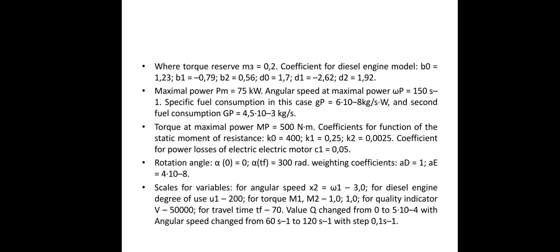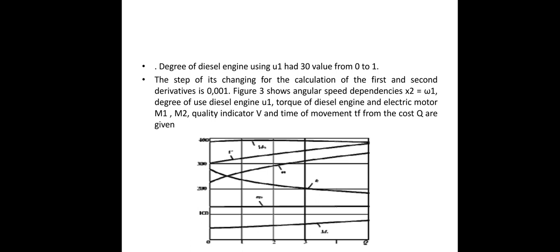The angular speed at maximum power, omega p, is equal to 150 per second. The maximum torque is 500 newton-meters, and the electric vehicle values are used to determine these. The degree of the diesel engine q1 takes values from 0 to 1.